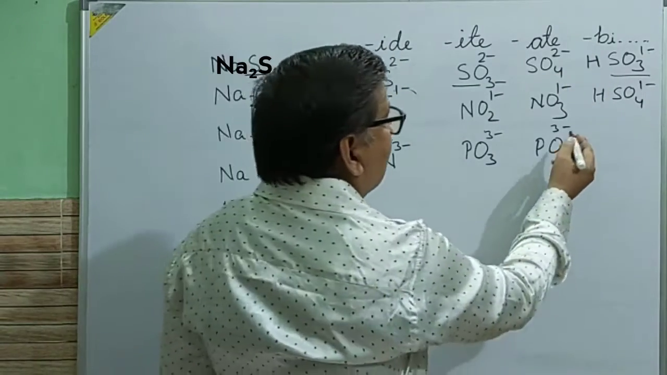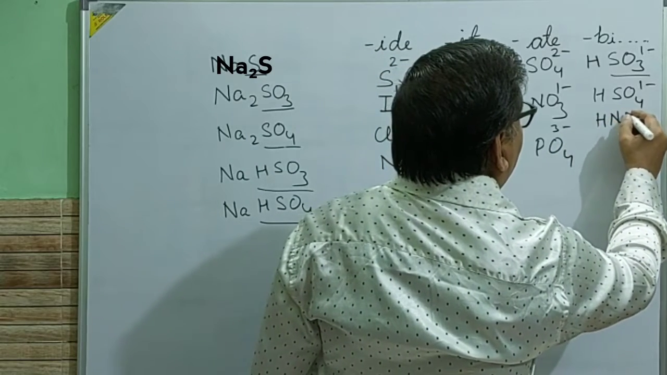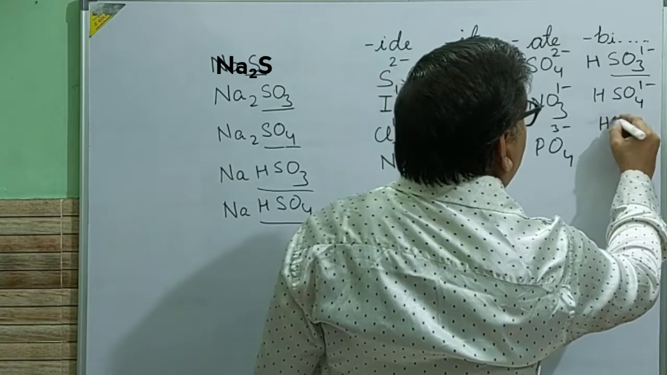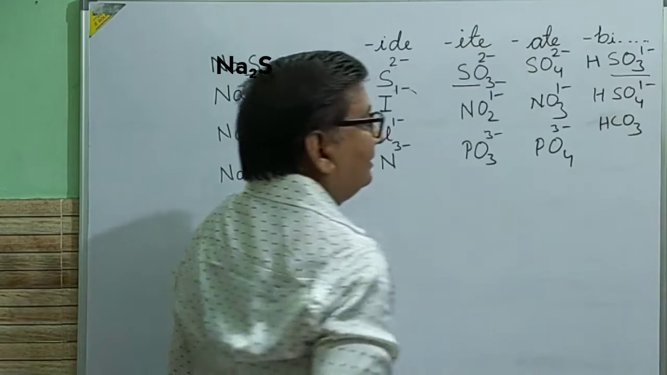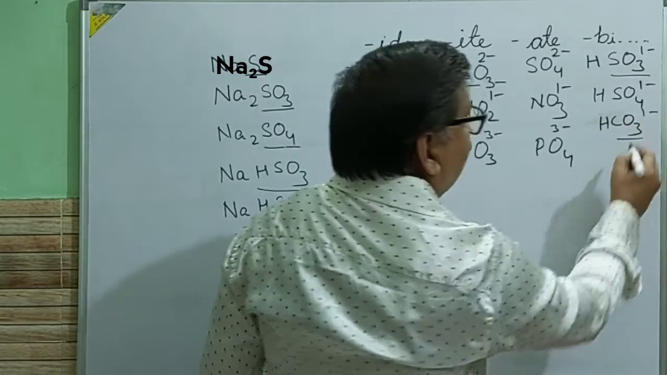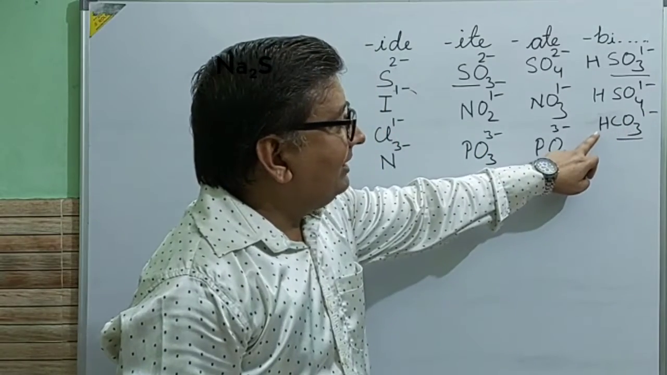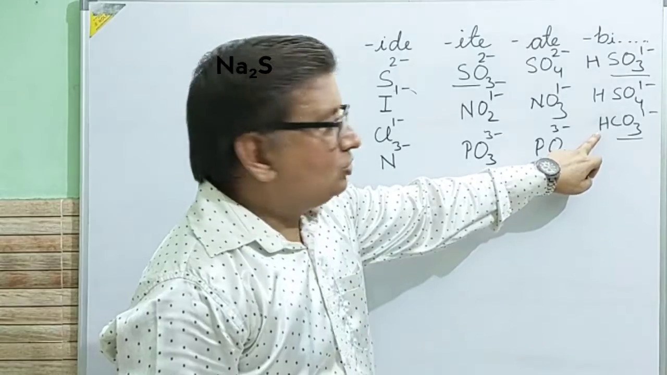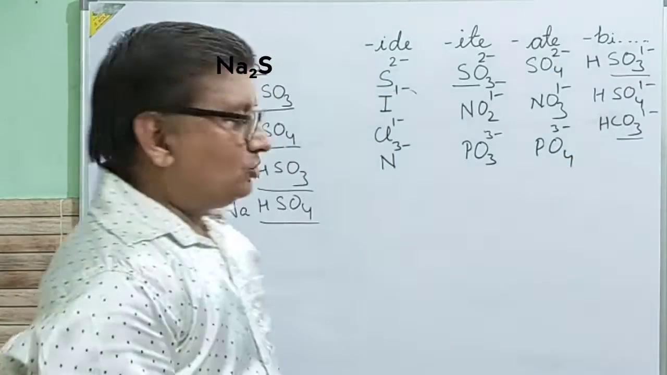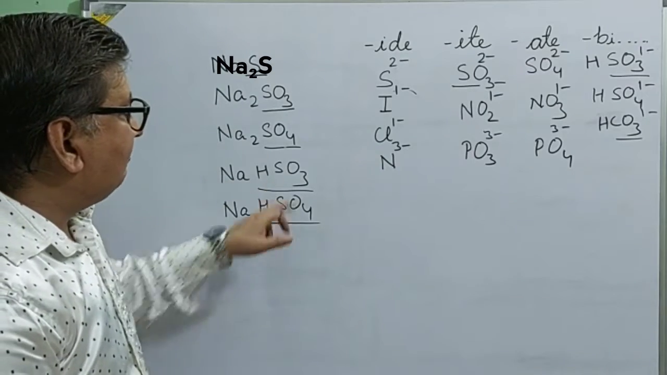The same way, we can have one more, like HCO3. Here you can see this HCO3. CO3 is actually carbonate, but when I have added hydrogen here, it will become bicarbonate.